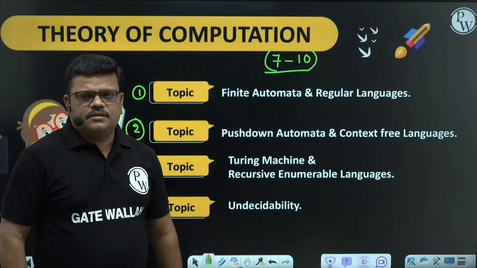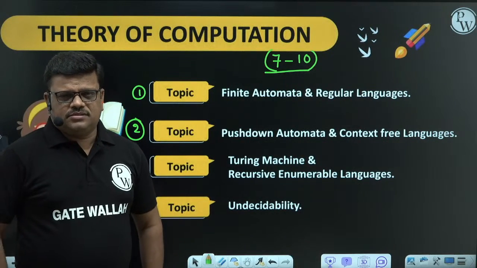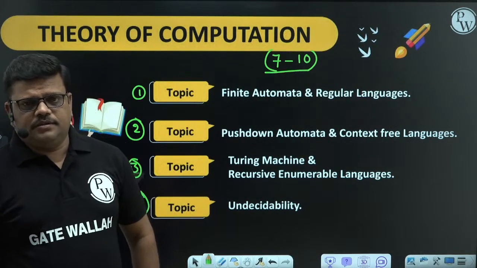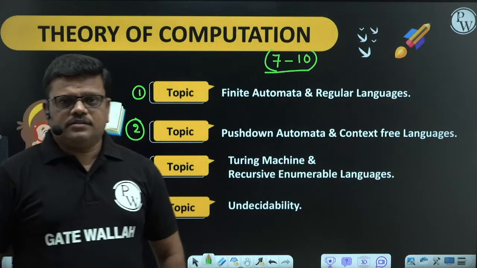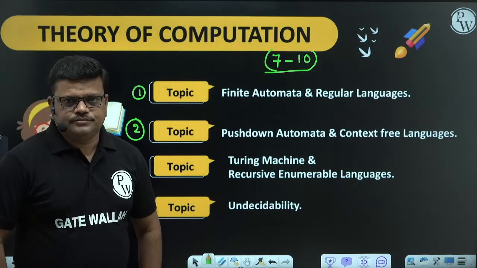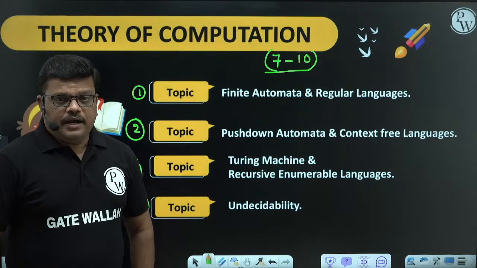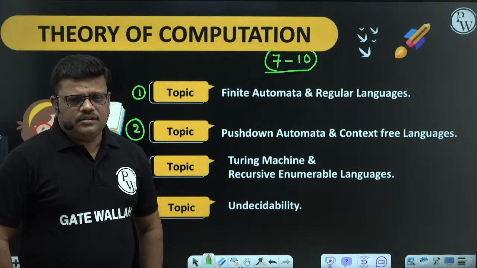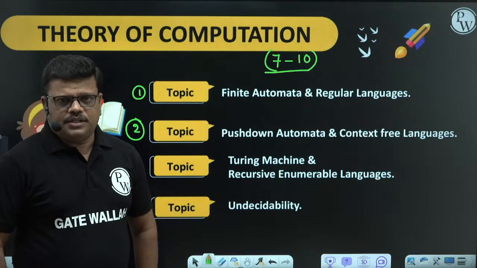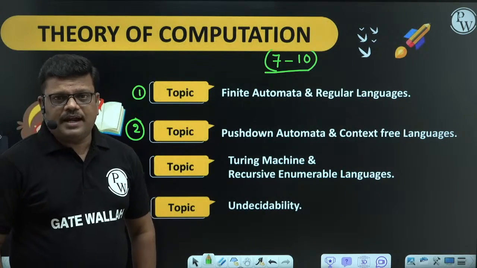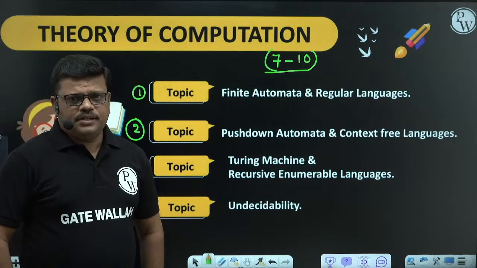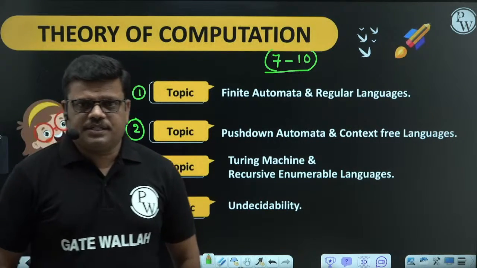7 marks to 10 marks. 7 to 10 means that this is a very important subject from the GATE point of view. This is a high weightage subject. What is the importance of this subject? Theory of Computation for GATE students is a high weightage subject. The next one is, this is a highly scoring subject.